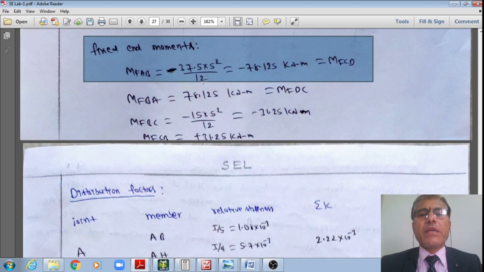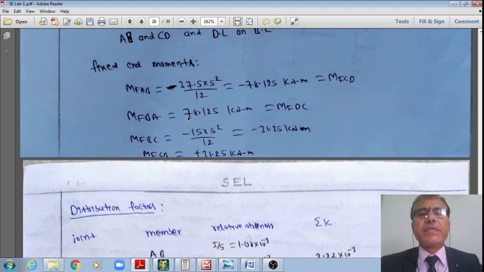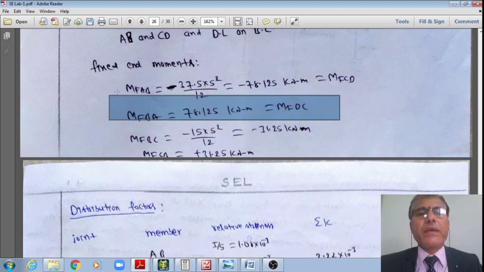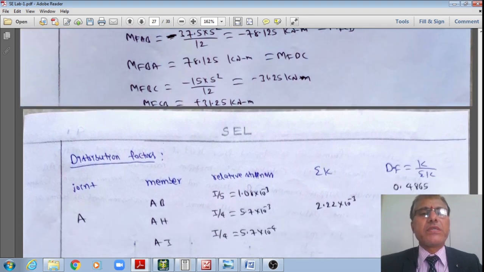However, with the dead load and live load, minus 37.5 multiplied by its span of 5 squared divided by 12, it works out as minus 37.125 kilonewton meter, which is also equal to MFCD. The same is applicable: MFBA is equal to minus 78.125, whereas MFDC is equal to plus 78.125, because of the symmetry of the structure that we have considered.